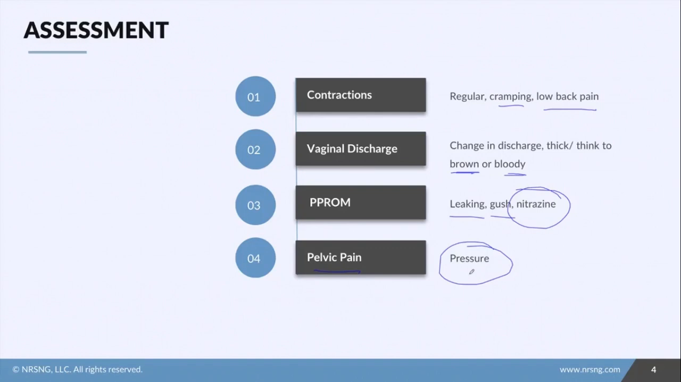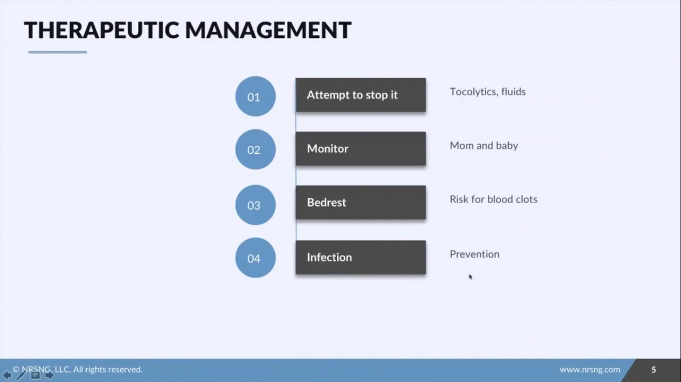So let's say you've got a patient and they've been assessed and they have a bunch of these different things and are confirmed to be in preterm labor. So let's look at what our management will be for that patient. So what are we going to do? Well, first we want to attempt to stop the labor.